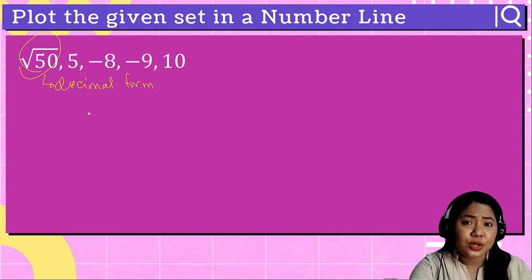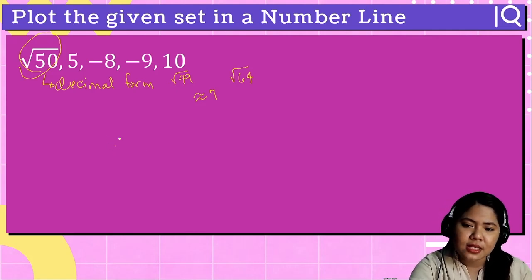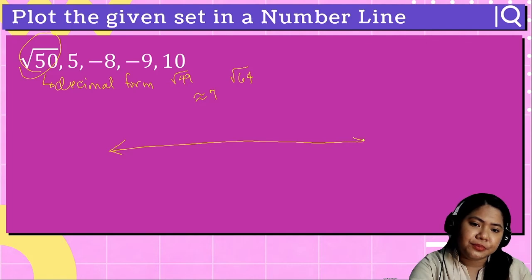We had this earlier, and we know that the square root of 50 is between square root of 49 and the square root of 64. Therefore, square root of 50 is approximately more than 7. If we write this on a number line, say this is 0.